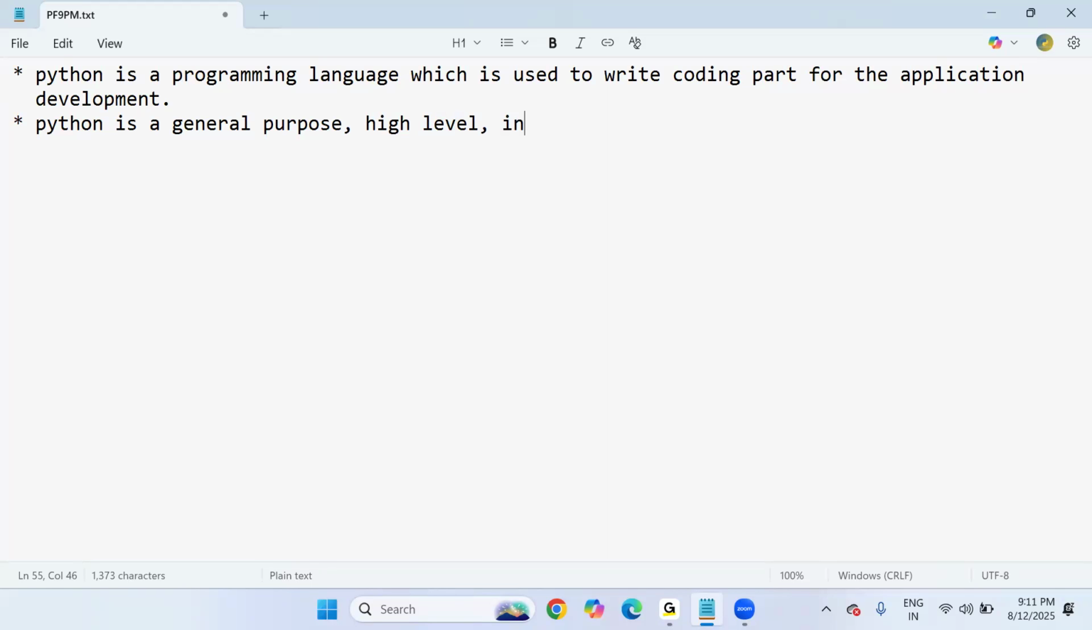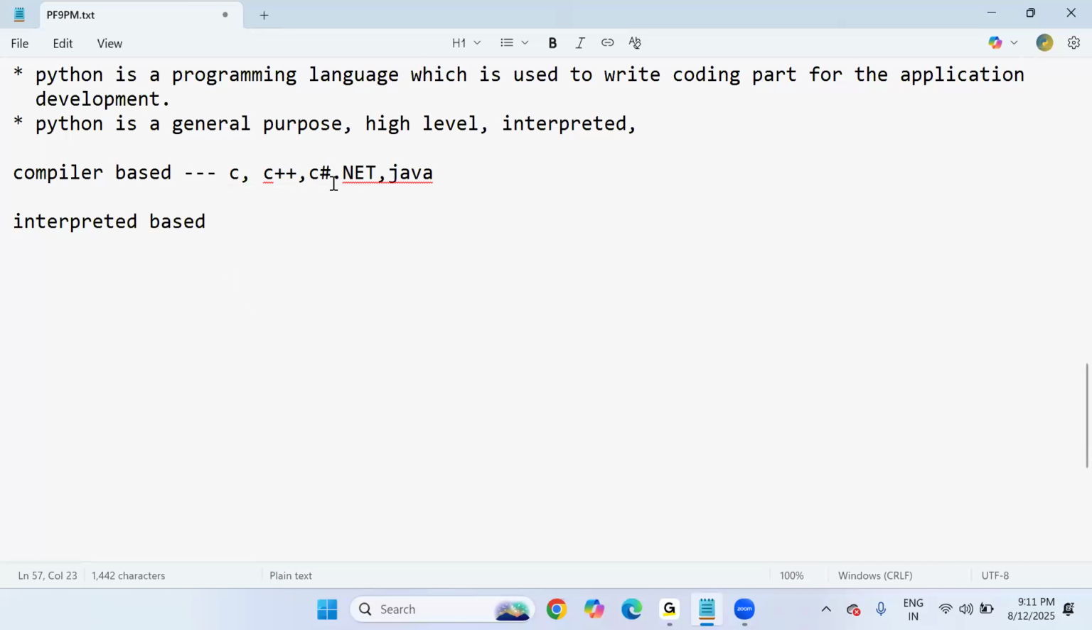And next, Python is an interpreted programming language. Here I need to give some clarity. What is the main difference between compiler based languages and interpreted programming languages? As you know, the existing languages apart from Python, like C, C++, C Sharp .NET, and Java, are compiler based programming languages. What does that mean? When we write any number of lines of code, or any programs in languages like C, C++, C Sharp .NET, and Java, the whole program is checked at a time.